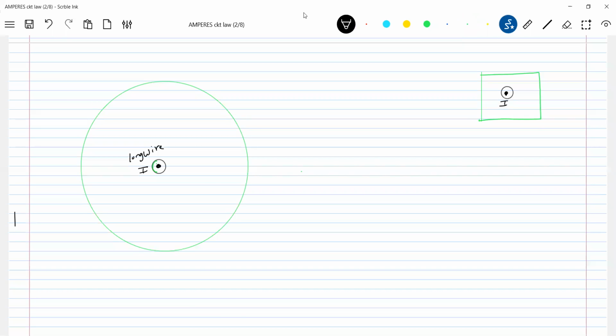a current I. So what is the value of B bar dot dl for both the loops? You can call it a loop. It's a circular loop, and this one is a square loop. What do you mean by B bar dot dl? It's a product, not B bar dot S. B bar dot S will be zero, that is Gauss's law for magnetism. Ampere's circuital law is B bar dot dl bar. So I'll say both are the same, mu naught I.